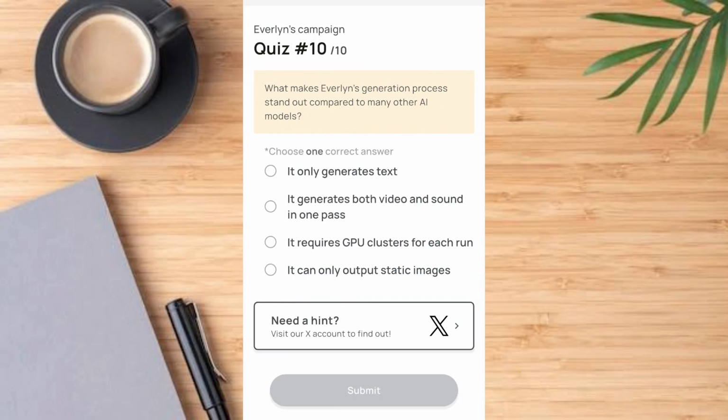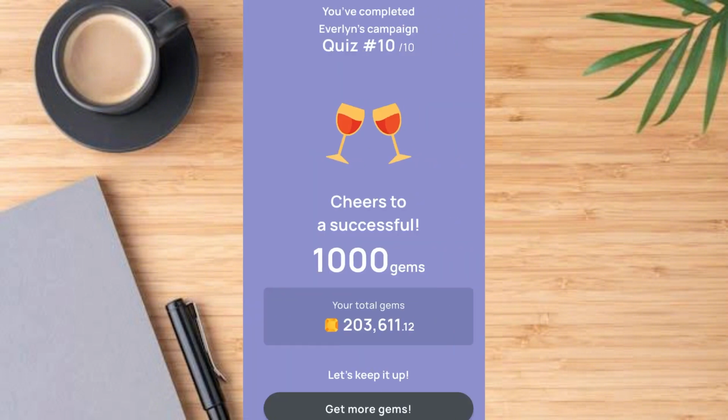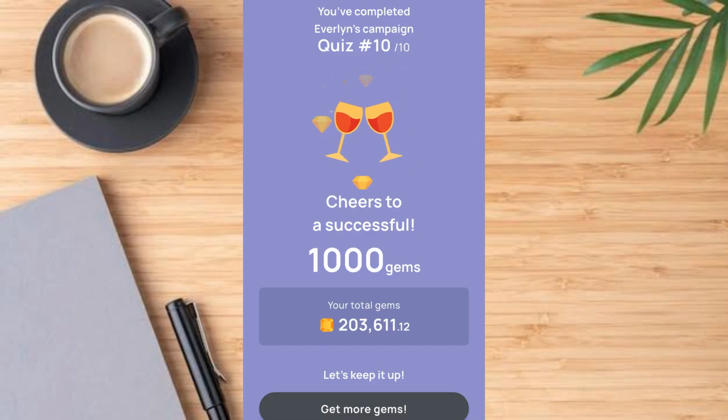What makes Everlyn's generation process stand out compared to many other AI models? It generates both video and sound in one pass. Tap on this, then tap on submit. So if you get that correct, guys, we're going to get 1000 points, which we've accessed correctly. Then tap on continue. So we got to 1000 points, then tap on get more gems.